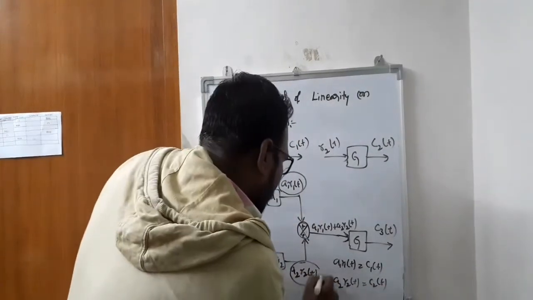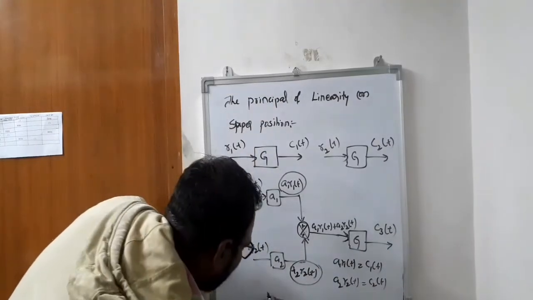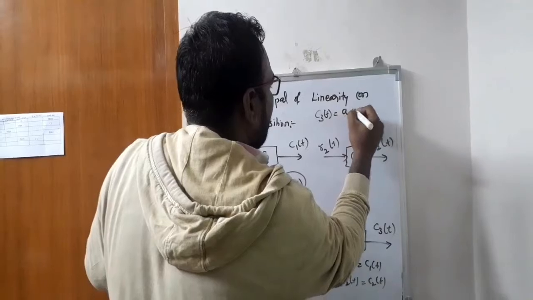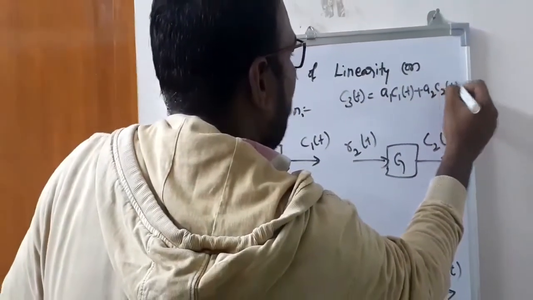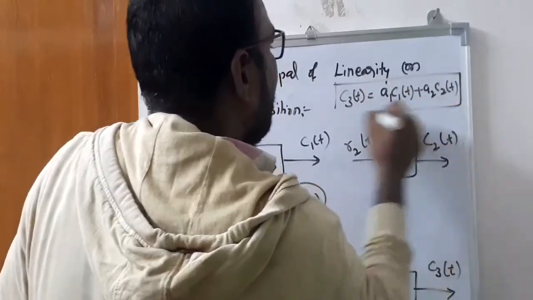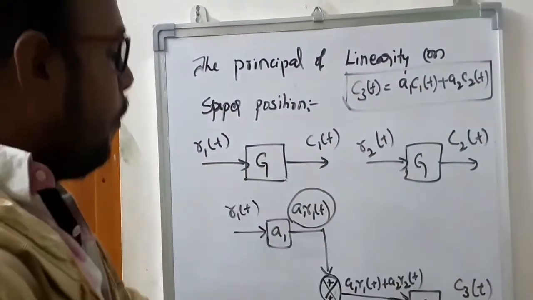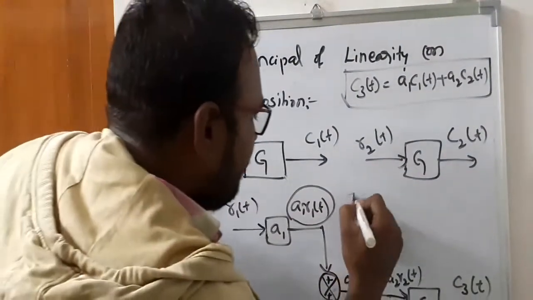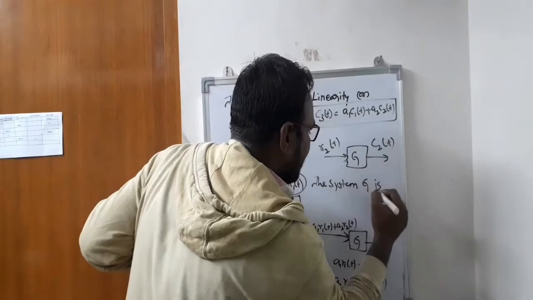Finally, the overall condition is C equals A1 C1 of t plus A2 C2 of t. Only if the system satisfies this condition is the system G linear.